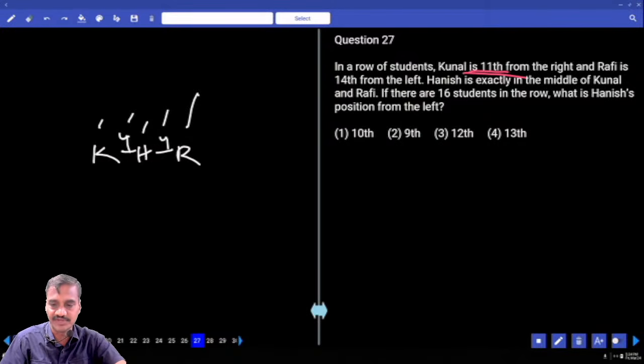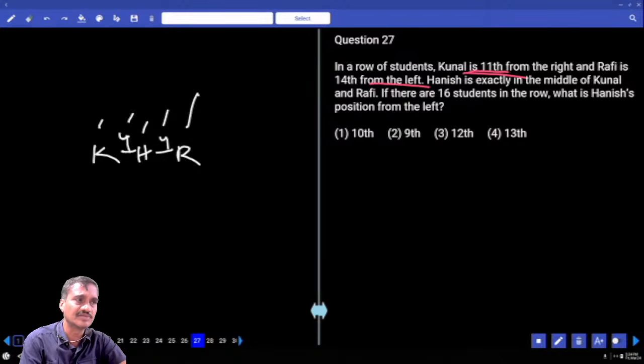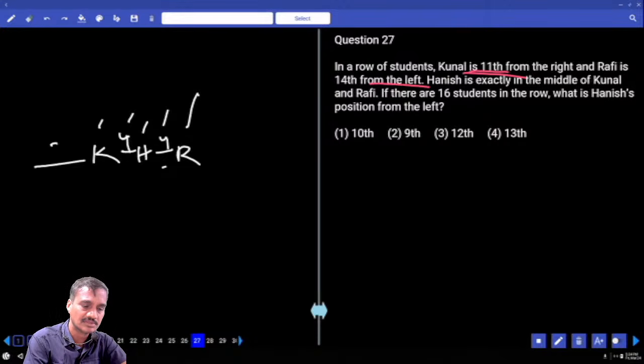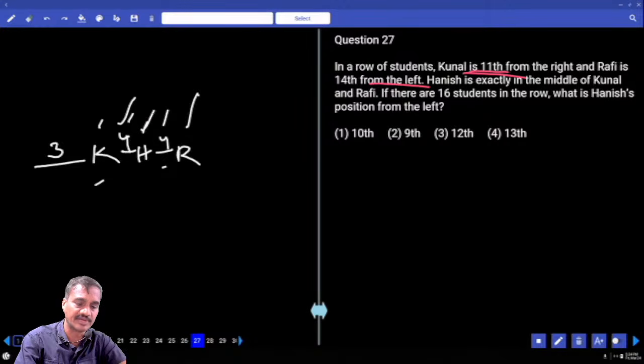And in the same way, now this Rafi is 16th and Rafi is what? Rafi is 14th from the left hand side. Left hand side we need to have only 14 persons. Now for there to be 14 persons, Rafi is 14, 9 plus 1, 10, 10 plus 3. Is it correct? 3 plus 1, 4 plus 4, 8 plus 1, 9 plus 4, 13 plus 1, 14.